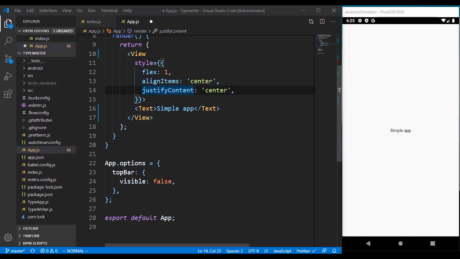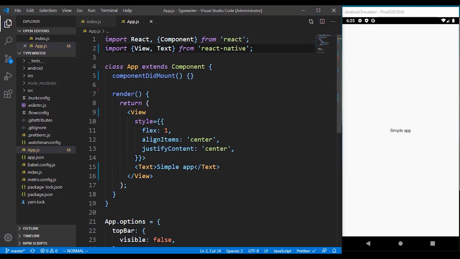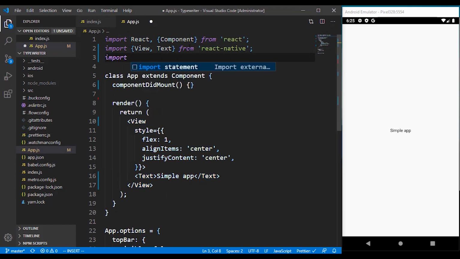I've just initialized a simple React Native project. So that's how we are going to begin. The first thing I'm going to do is import a couple of things that we need over here. The first thing I'm going to import is Animated from React Native Reanimated.